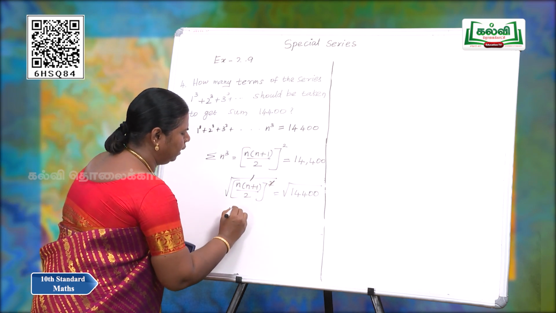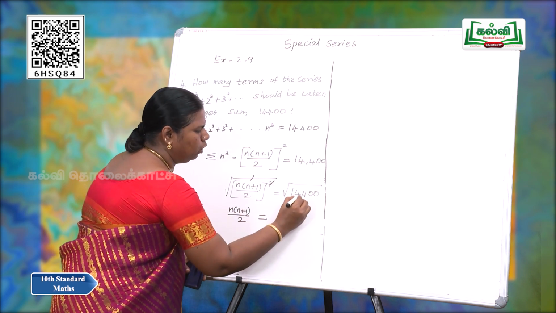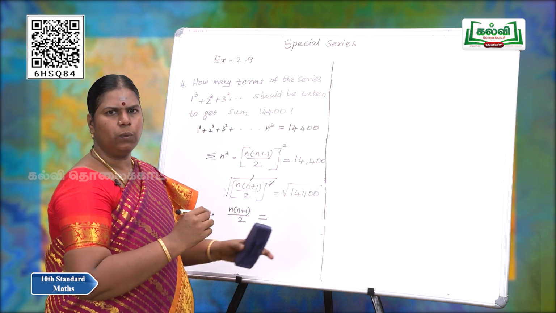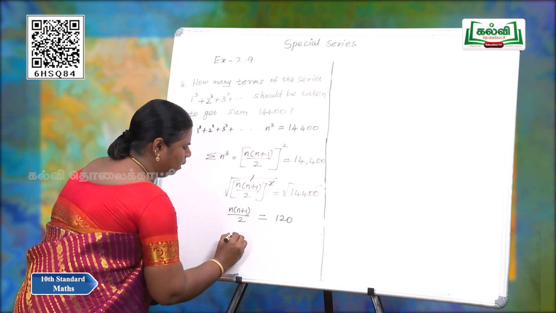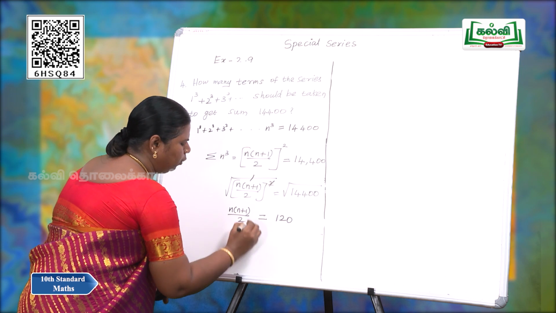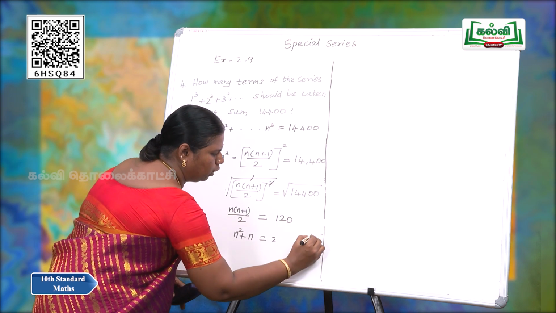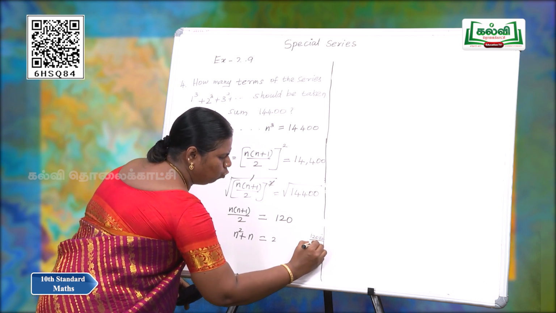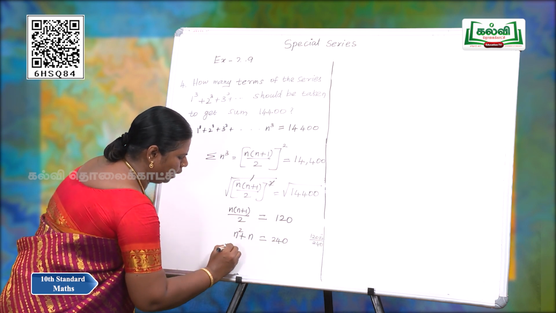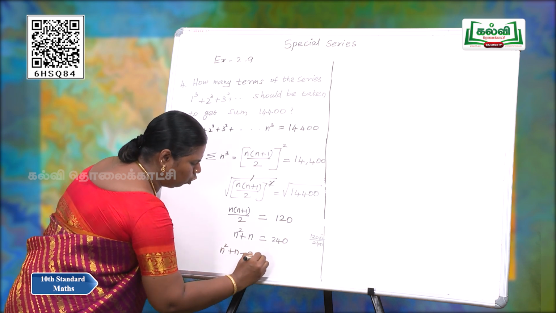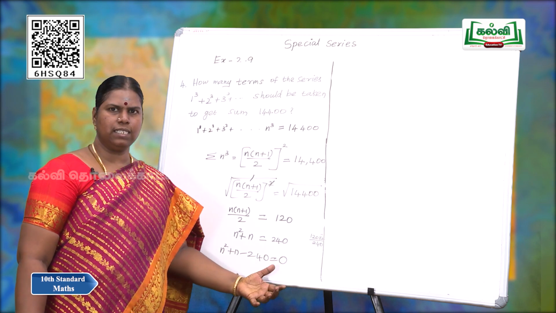So, we have n into (n plus 1) by 2 is equal to 120, since 14,400 is the square of 120. On cross multiplication, n into (n plus 1) is equal to 120 into 2, which is 240. On transformation, n square plus n minus 240 is equal to 0.